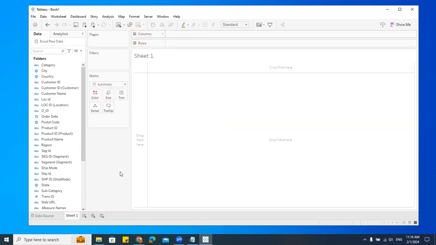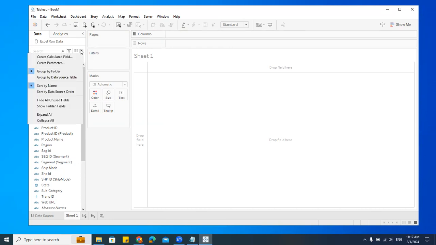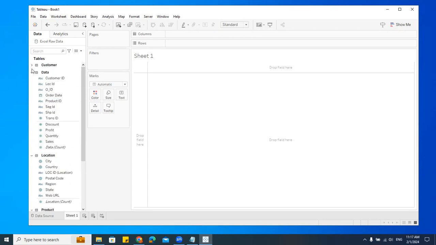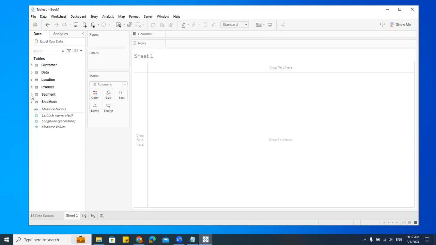Now all of you understood, get data, that is connection. Then we saw how to actually data model, that is connecting all the tables. Then we call it a relationship. And then we came here, and here we have two things. Suppose you are happy with this group by folder, keep it as group by folder. If you want this to be by data source, you can go here and click on this, see. Like this is by tables. Done, all of you.